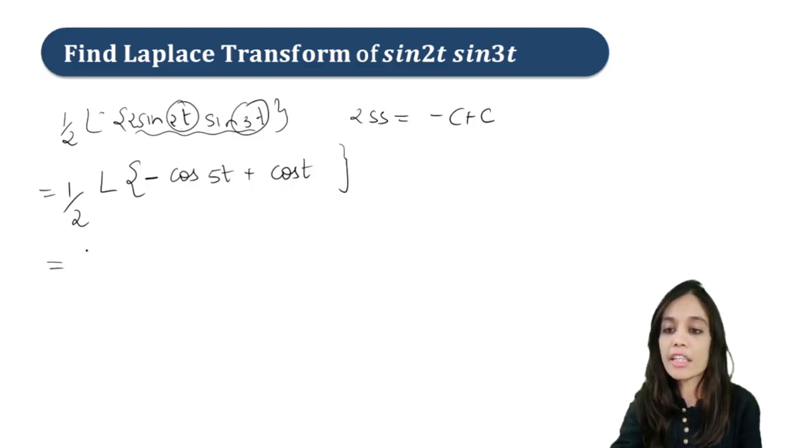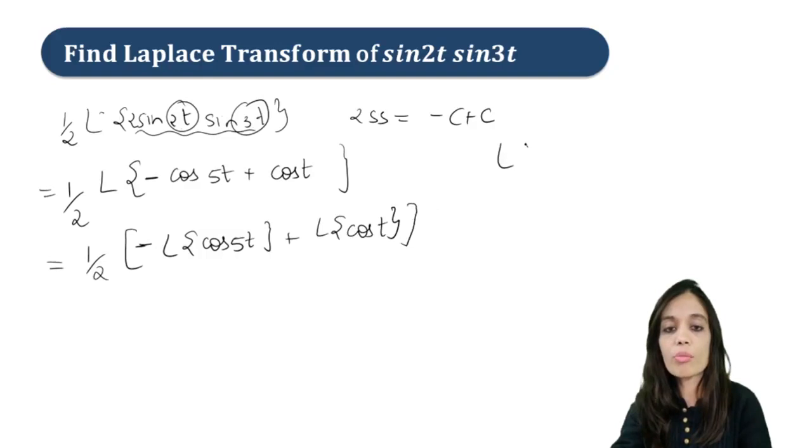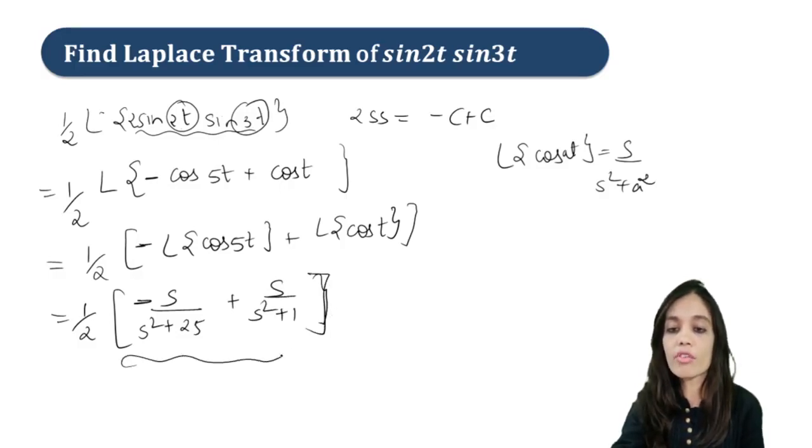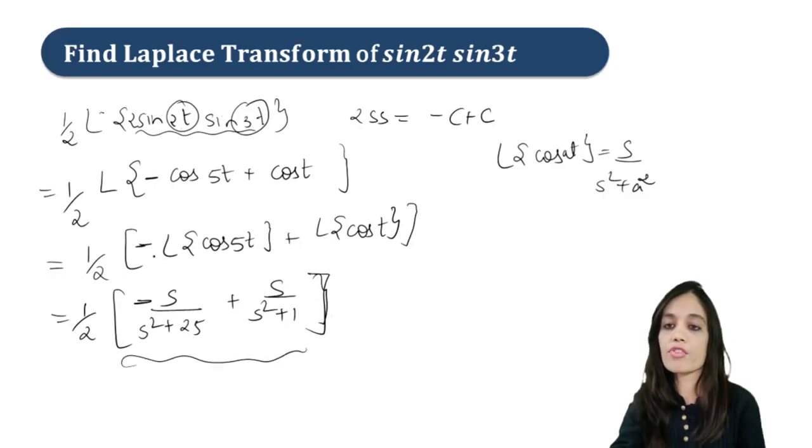Now apply our linearity property. So 1 upon 2 times you will get minus Laplace of cos 5t plus Laplace of cos t. Now we know the formula: Laplace of cos at will be s upon s square plus a square. So just use the formula and you will get your answer as minus s upon s square plus 25 plus s upon s square plus 1. Right? So this is our required answer of the Laplace transform.